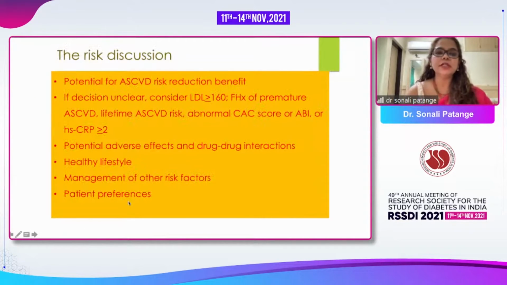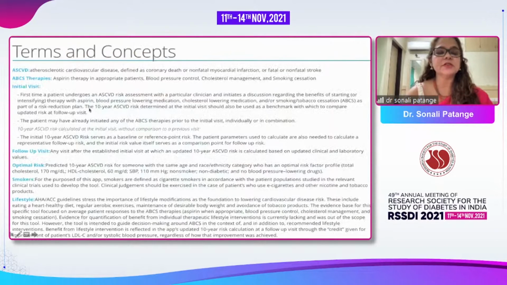So when we are talking about the risk discussion, the potential for ASCVD risk reduction benefit, if the decision is unclear, we have to consider an LDL of more than 160, family history of premature ASCVD, lifetime ASCVD risk, abnormal CAC score or ABI, hsCRP more than 2, potential adverse effects, drug-to-drug interactions, management of other risk factors, healthy lifestyle, and also patient preferences. So we are looking at aspirin therapy in appropriate patients, blood pressure control, cholesterol management, and smoking cessation. This has to be discussed based on the calculators, so then we can ask our patients to have a healthier lifestyle.